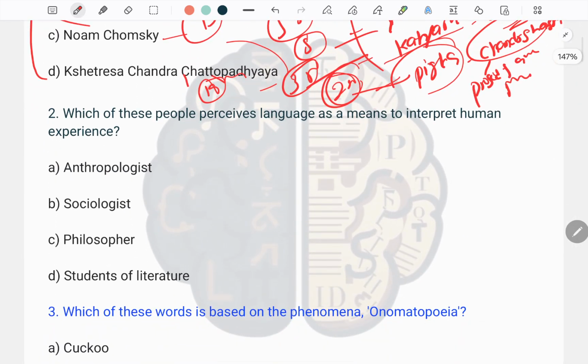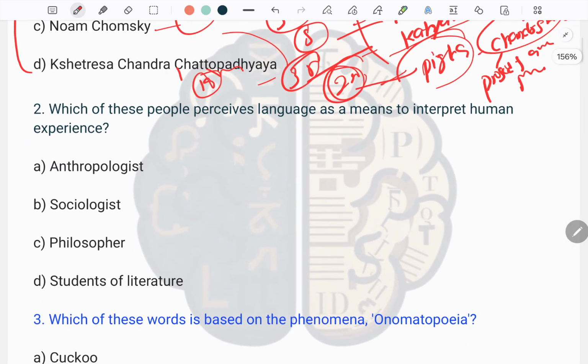Next, we have the second question. The second question is: which of these people perceive language as a means to interpret human experience? Here we have the four options. The first option is anthropologist, second sociologist, third philosopher, and D student of literature.